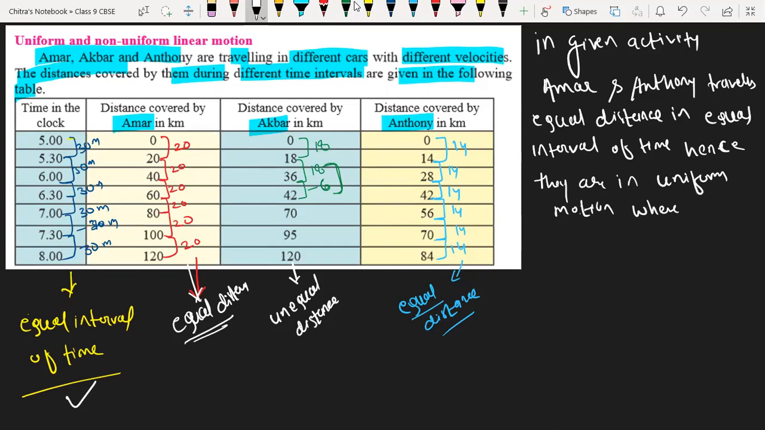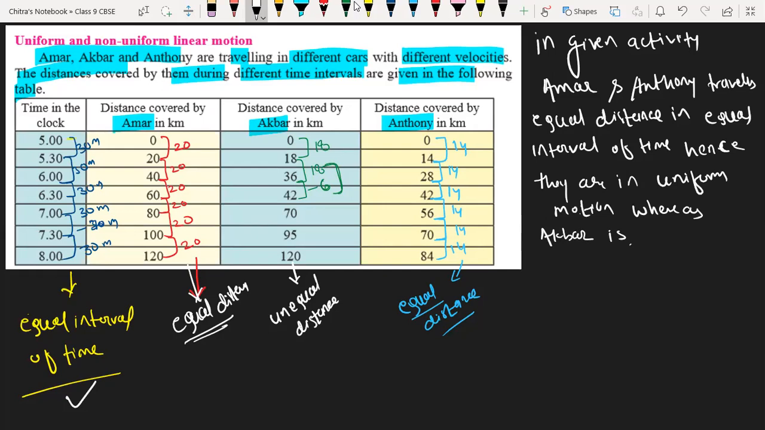Whereas Akbar is traveling with... We can also write they are traveling with constant velocity, right? Yes. We can say constant acceleration? No, the velocity is remaining constant. Constant velocity. Always it is 20, 20, 20 and 14, 14, so it is constant. This is nothing but the distance traveled given here.